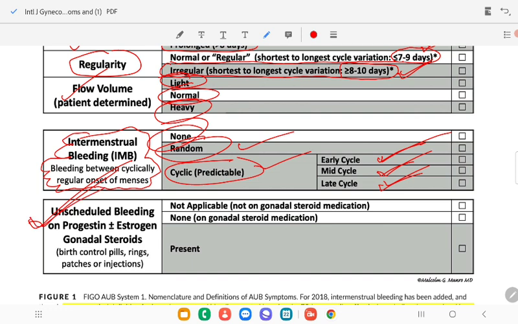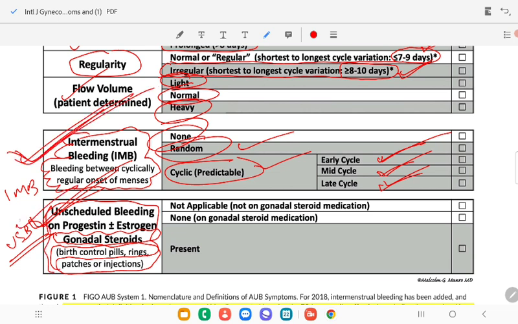The last one is unscheduled bleeding on progesterone or estrogen, gonadal steroids, birth control pills, patches, ring and injections. Remember this, very very important. 2.1: intermenstrual bleeding and unscheduled bleeding. Intermenstrual can be cyclical or random; cyclical can be early, mid, or late cycle. Unscheduled bleeding is on progesterone or estrogen, gonadal steroids, birth control pills, patches and injections. Not applicable if not on gonadal steroid medication, or if non-gonadal steroid medications are present.